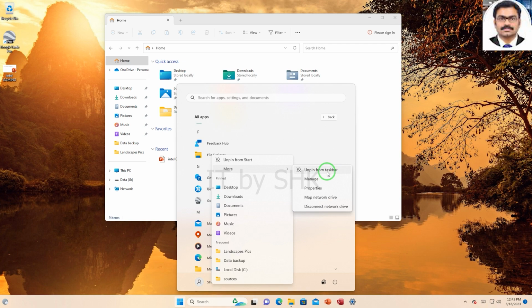Now, bear in mind, I have File Explorer already pinned to Start and the taskbar, which is why, for me, it says Unpin. So make sure you have easy access to File Explorer, first of all, because it's going to be something that you are diving in and out of all the time.